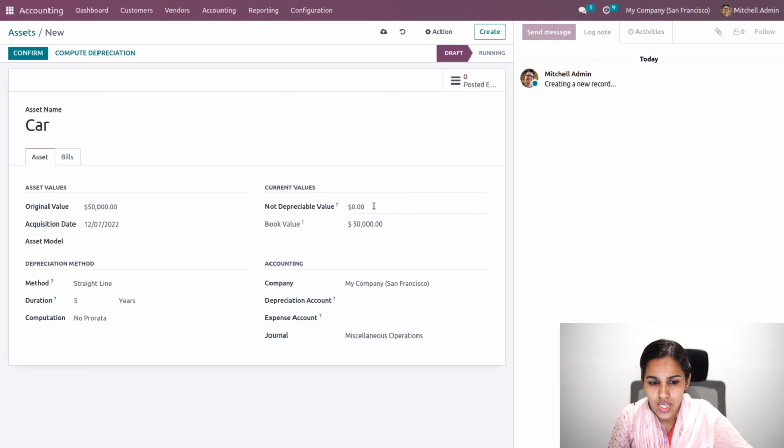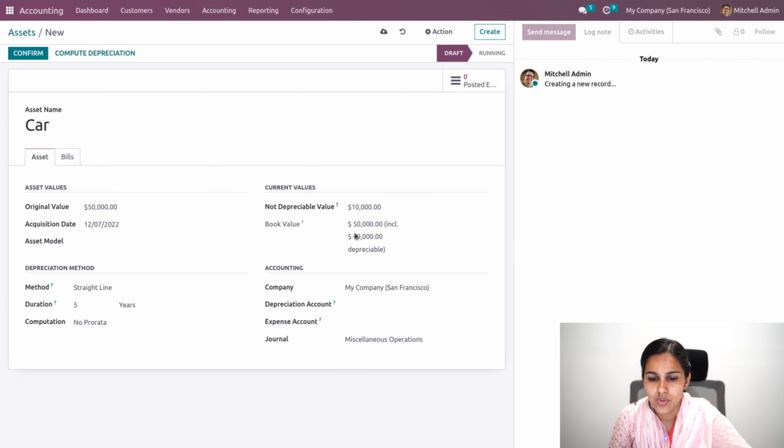If it has any salvage value, you can also add the salvage value over here. So I'll add 10,000 as a salvage value. So you can see the book value is deducted to 40,000, and the depreciation will be calculated on this 40,000.